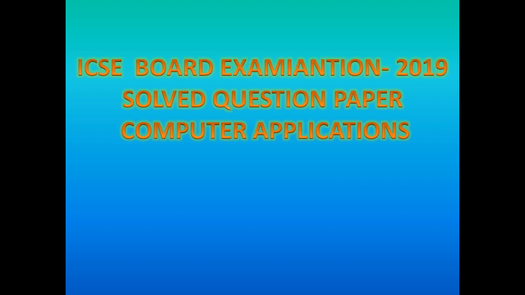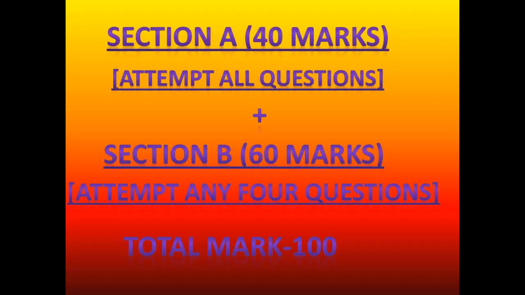ICC Board Examination 2019 Solved Question Paper, Computer Applications. This question paper is divided into two sections. The first section carries 40 marks and the second section carries 60 marks. Total 100 marks paper. Section A is a compulsory section. You should attempt all the questions. But in Section B, you have options. We can select the best 4 sets from 6 questions which we can attempt well. This is a program section. Each program carries 15 marks. Total 60 marks. Section A has 3 questions in which each sub-question carries 2 marks.